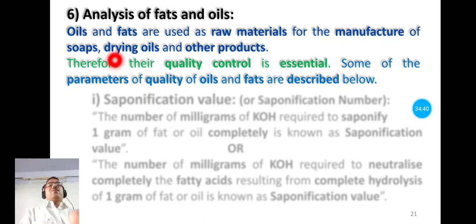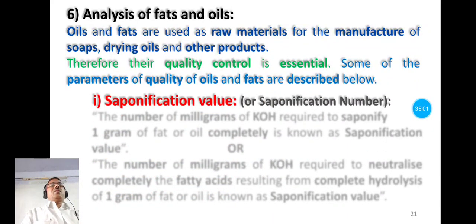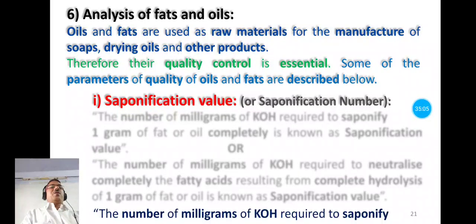So fats and oils are used as raw materials for the manufacture of soaps, drying oils and other products, and therefore their quality control is essential. Now some parameters of quality of oils and fats are described. First is the saponification value. It is also known as saponification number.